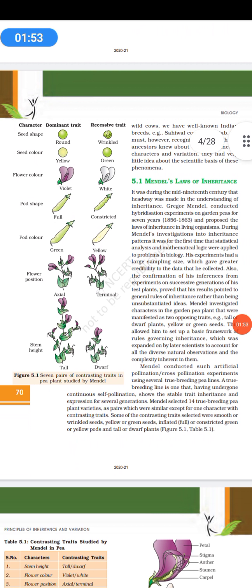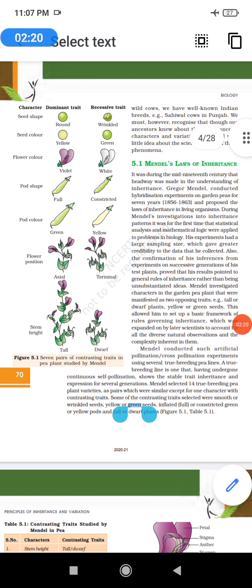Next, coming to Mendel's laws of inheritance. Gregor Mendel did experiments with garden peas from 1856 to 1863, and he proposed the laws of inheritance. During his investigation, he found various inheritance patterns. It was for the first time that statistical analysis and mathematical logic were applied in biology.